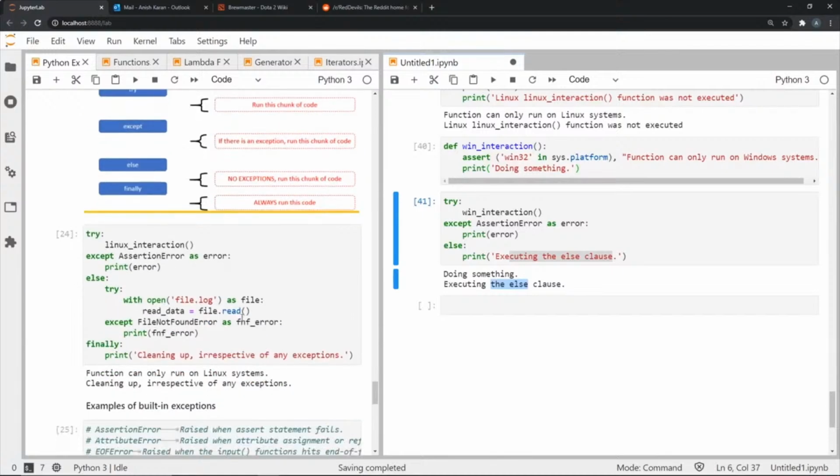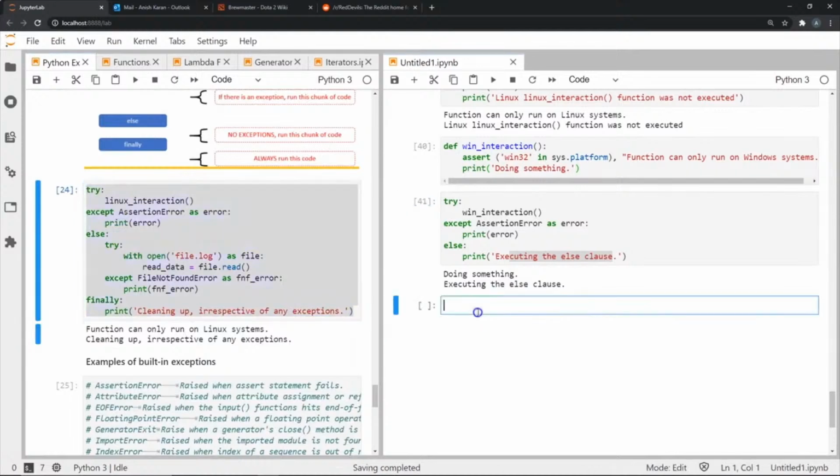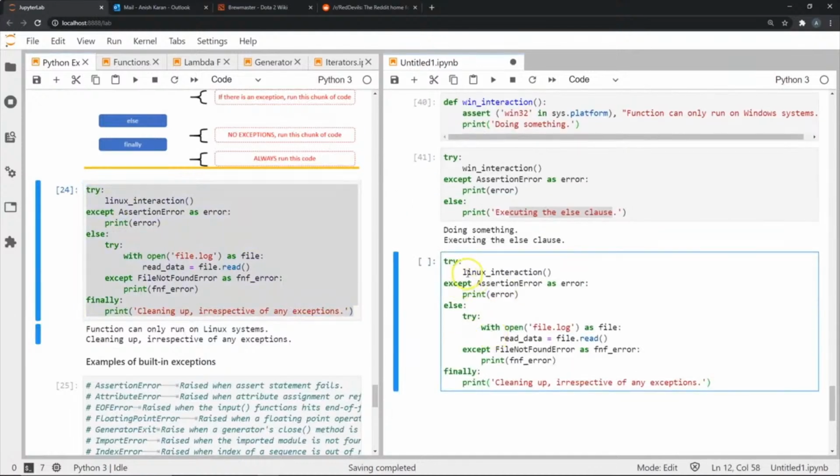And let's look at an example of it being used. So I have this block where I'm doing a lot of things. The first thing that I'm doing is I'm going to check for this Linux interaction function, which is going to check, of course, whether it's a Linux system or not. This is the try block. Now, if I catch an error, I want to handle it by simply printing the error over here. And in the event that there is no error, then I will move on to the else statement